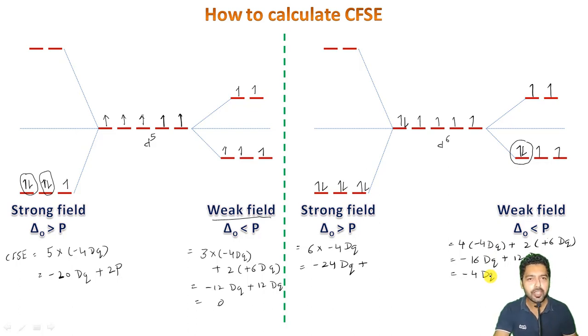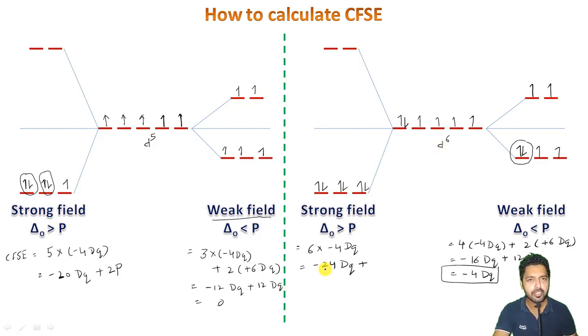There is no way out, there is no other way. So there is no need to add a pairing energy here. So for a weak field ligand d6 configuration, the total CFSE will always be minus 4 Dq without any pairing energy. The second thing, in case of a strong field d6 configuration, this is the CFSE, minus 24 Dq.